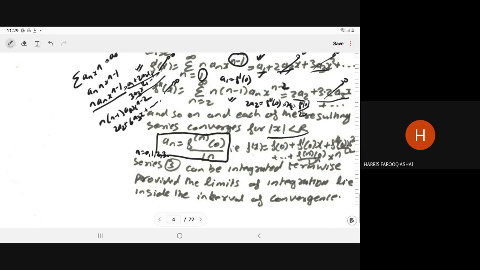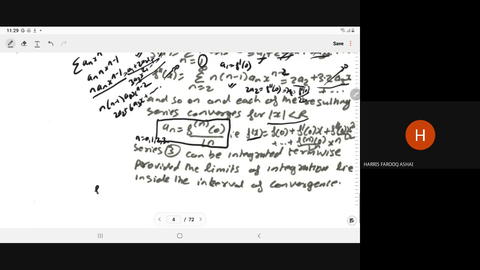Now you have the values of a0, a1, a2, a3, and we know that f(x), in the starting we have assumed, is a0 plus a1x plus a2x square and so on. A0 is f(0). A1 is f dash 0.